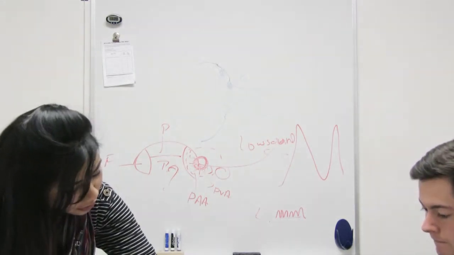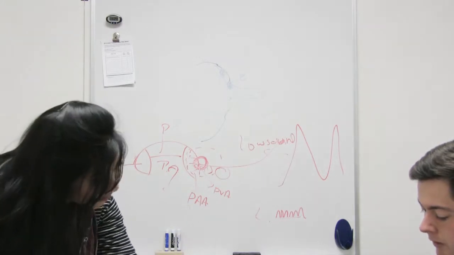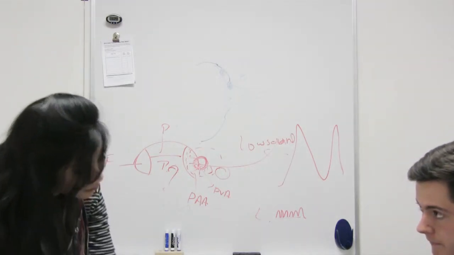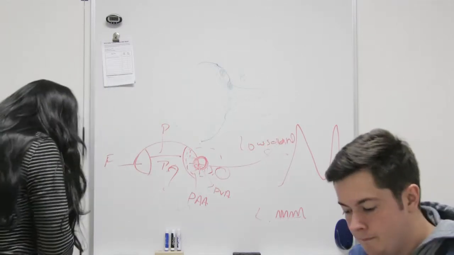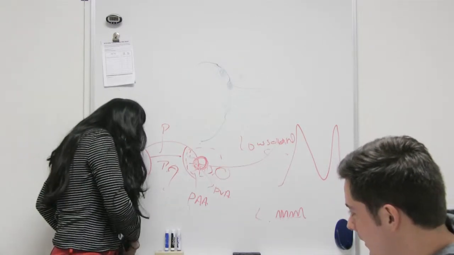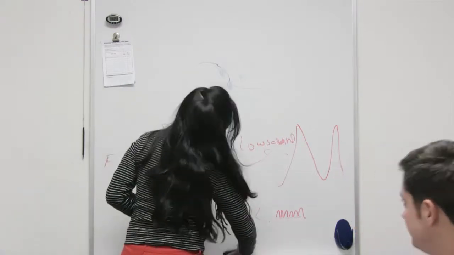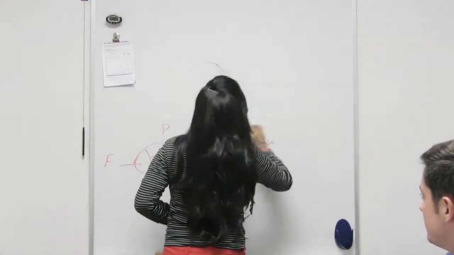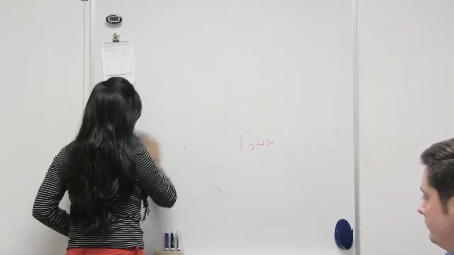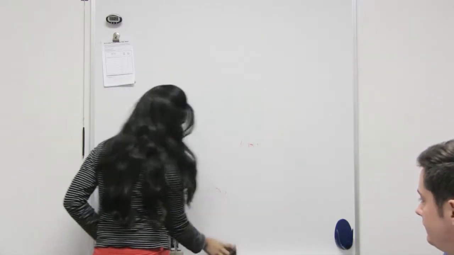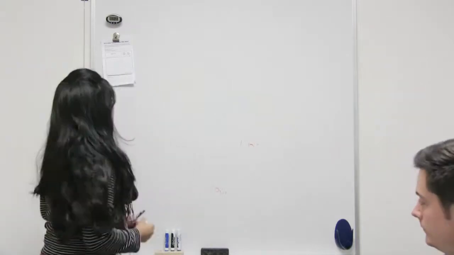So you know the three parts of the ear? No. Alright.